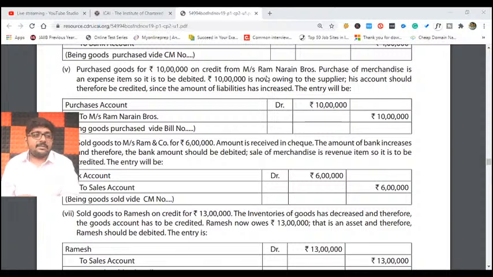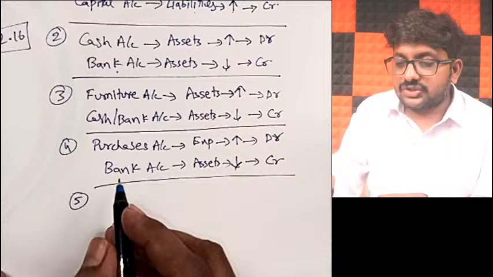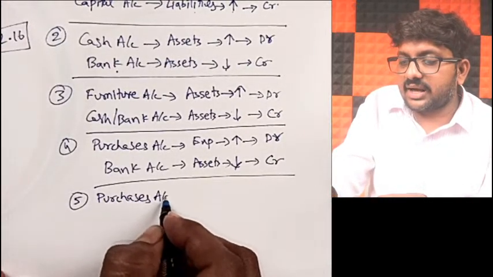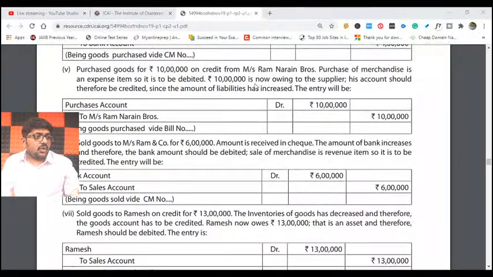When you purchase it on credit basis, friends, which accounts will be affected? Because you have purchased goods, obviously your purchases account will be affected, correct? It is very clearly mentioned in the question. What did you purchase? Goods you have purchased.